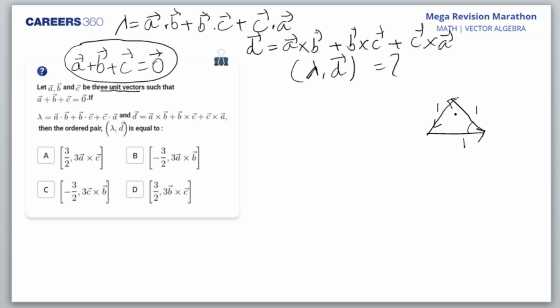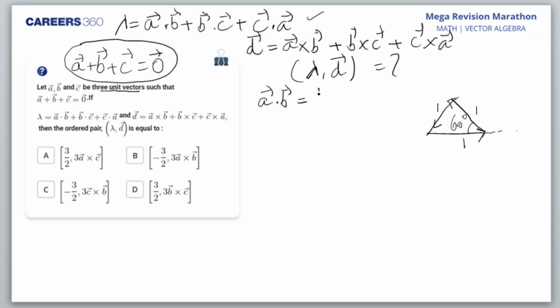So what is this angle? This is 60. Most of you made a mistake. Now you have to find, first of all, let's consider lambda. Lambda is A dot B. Let's consider A dot B. What is A dot B?